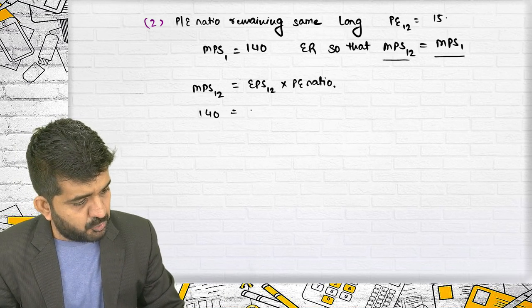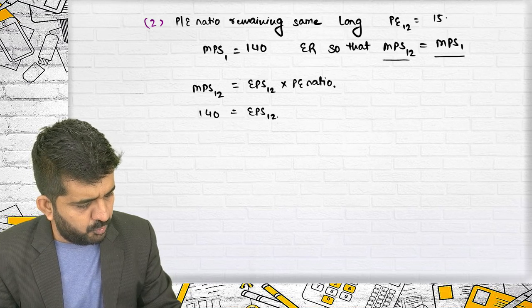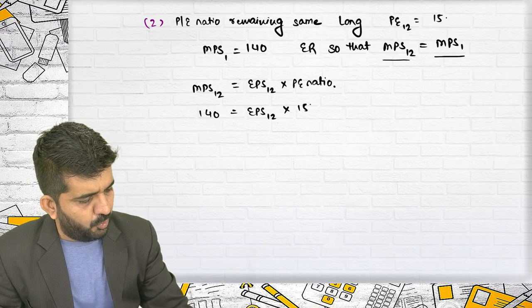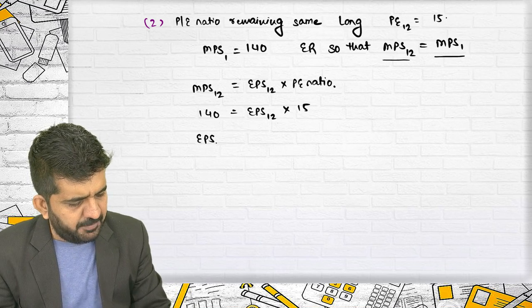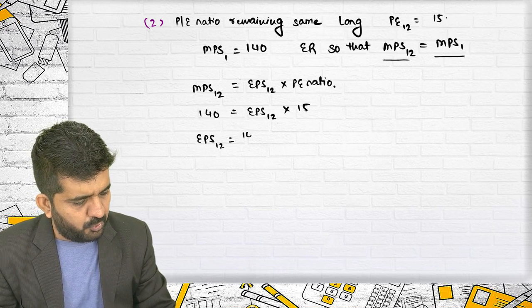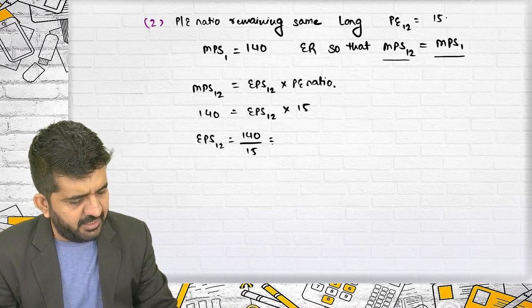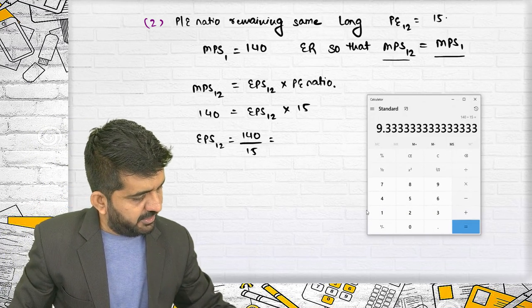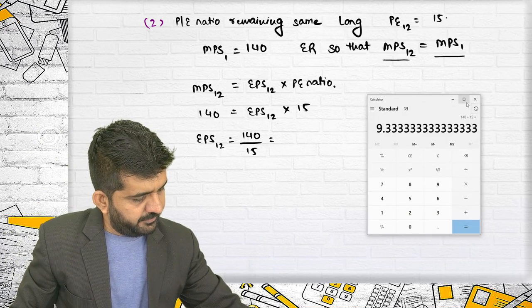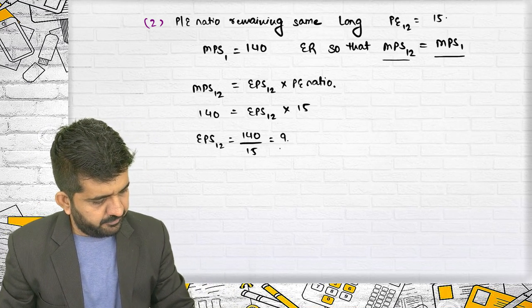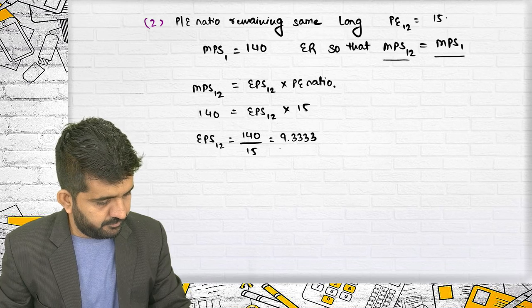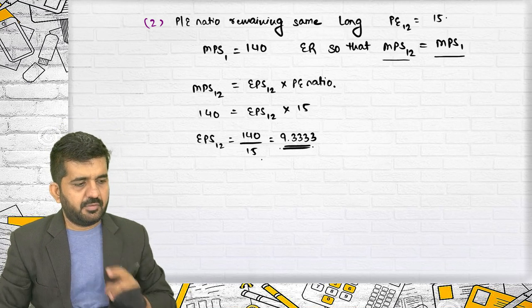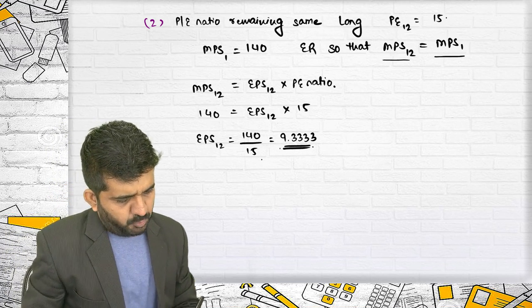What is EPS 1,2? We don't know. PE ratio we know is 15. So EPS 1,2 should be equal to 140 divided by 15. It is 9.4 times 3. This should be EPS 1,2.